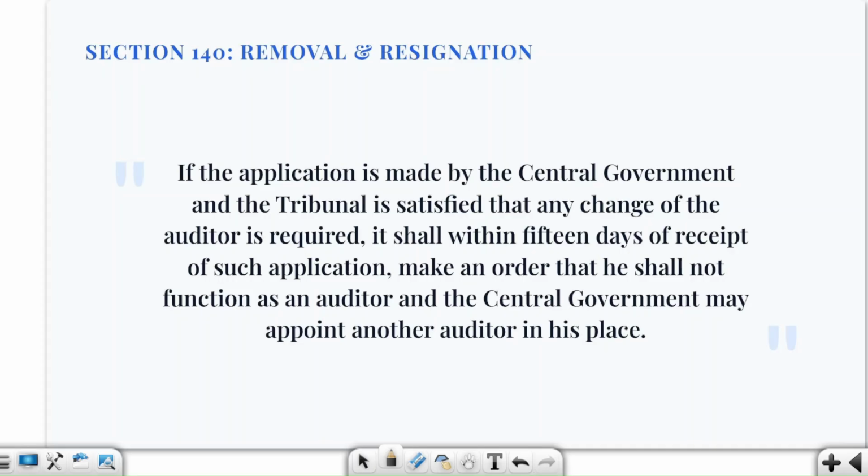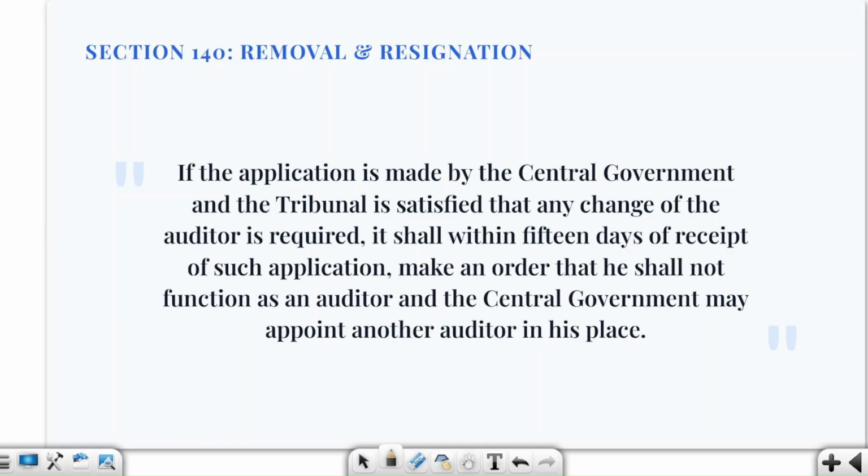Let us say that NCLT has passed the order on 10th of August 2026. So the auditor will become ineligible for appointment as an auditor of any company for 5 years from 10th August 2026. So from the NCLT order date to 5 years. Fine. Why does this rule exist? Can someone tell me?